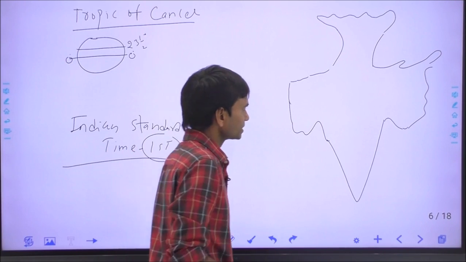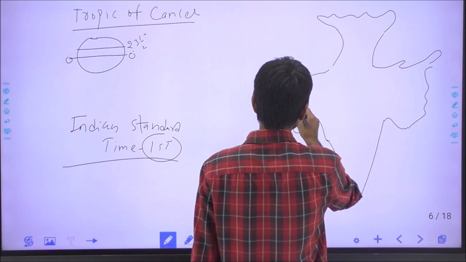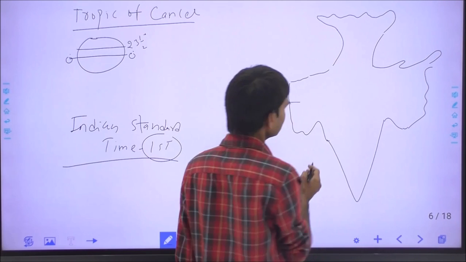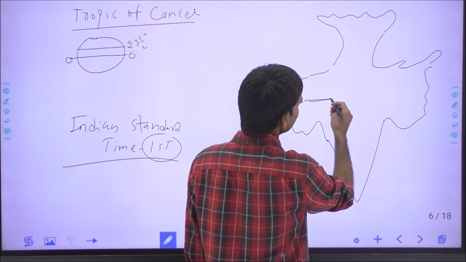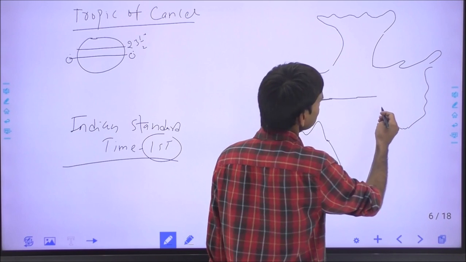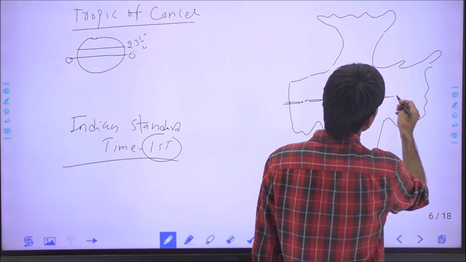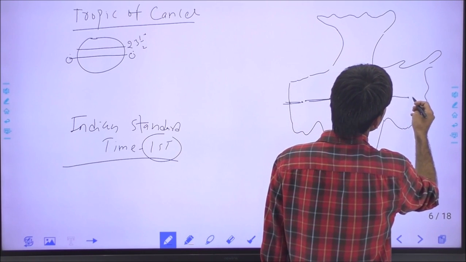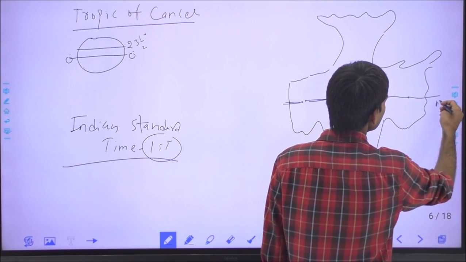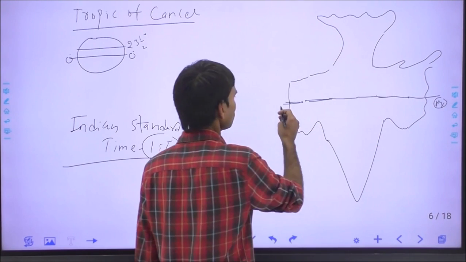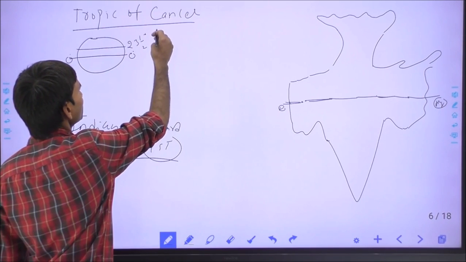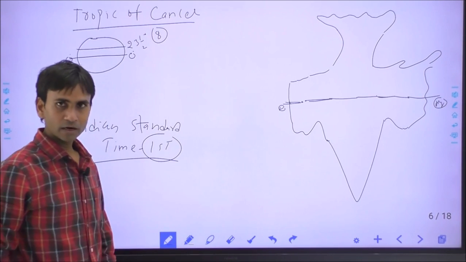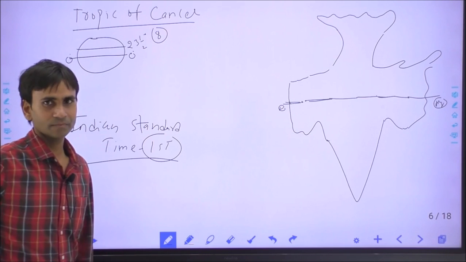The line passes through India from 8 states: Gujarat, South Rajasthan, Madhya Pradesh, Chhattisgarh, then Jharkhand, West Bengal, Tripura and Mizoram. Mizoram is the last state and Gujarat is the first state. So this question is generally asked. There are 8 states from where Tropic of Cancer passes, right?